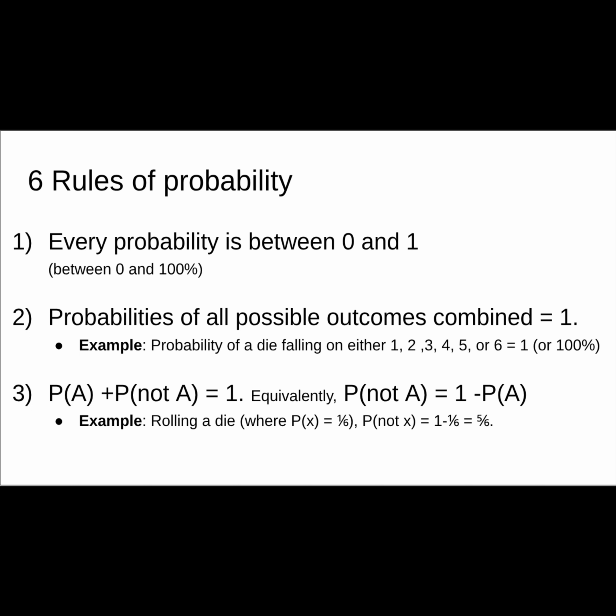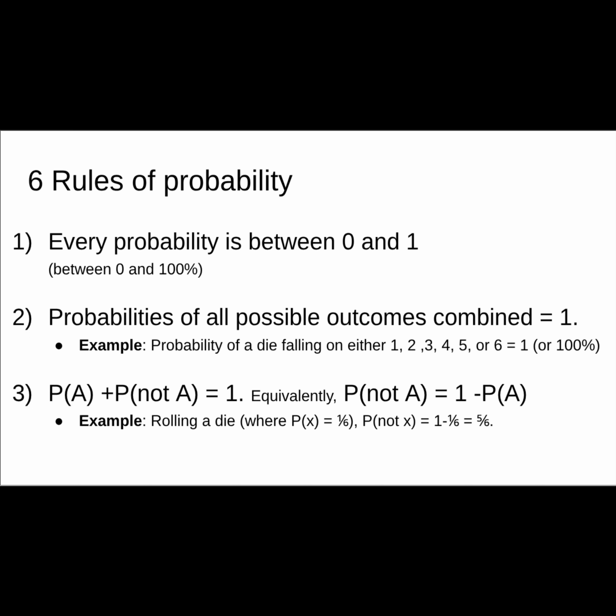The second rule says that the probabilities of all outcomes combined, in other words, the probability that the outcome will be any one of all the possible outcomes, is 1 or 100%. For example, if you roll a die, the probability of the die falling on either 1 or 2 or 3 or 4 or 5 or 6 is equal to 1 or 100%.